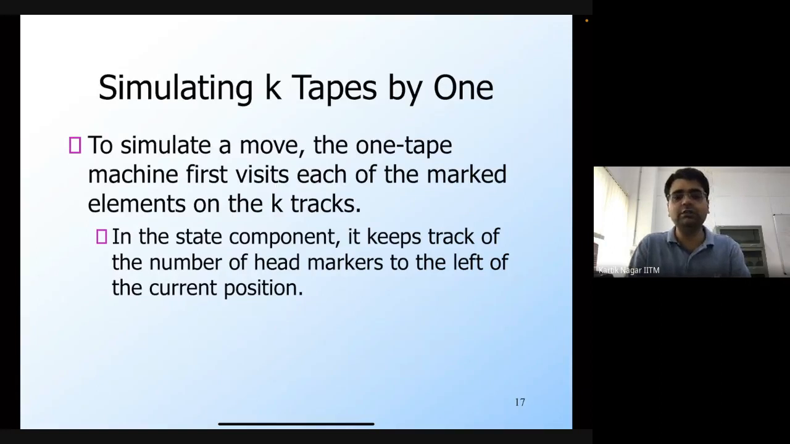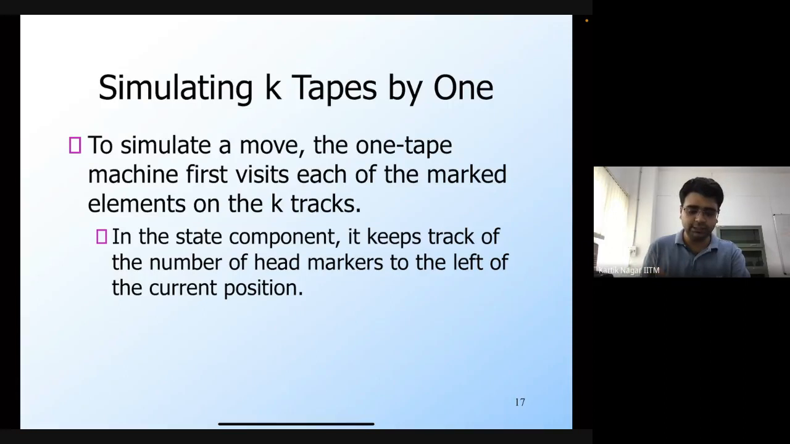So now that we have described how we are going to store the information, we can look at the transitions of this one tape Turing machine. Again, it's very straightforward. If you want to simulate a move of the k tape Turing machine, then the one tape Turing machine needs to know the state first of all, and what are the symbols under each of the read heads in the k tapes.